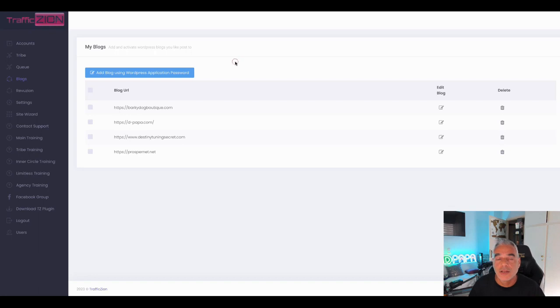Our blog upsell is going to allow you to actually post the content automatically, instantly to your website instead of you doing it manually. Because you could do it manually, you could get the content and copy and paste and put it on your website, but you need to add the tags, the featured images. You just got to do the extra step. We're allowing you to do this instantly, and this is another upsell for the blog automation that ties in with our Trafficzion.